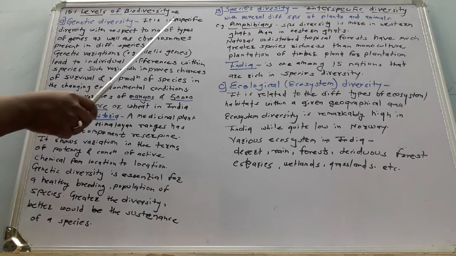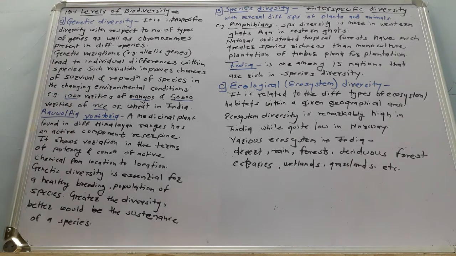It is a kind of intraspecific diversity: a single species, but it shows genetic variations from region to region, and it shows chances of improvement as well as improving the sustainability of a particular species. Genetic diversity is essential. For which purpose?